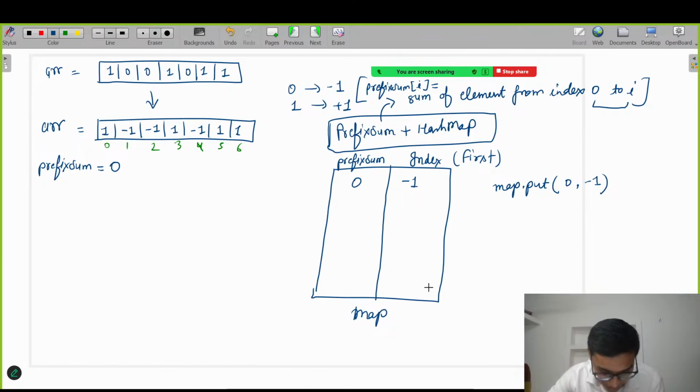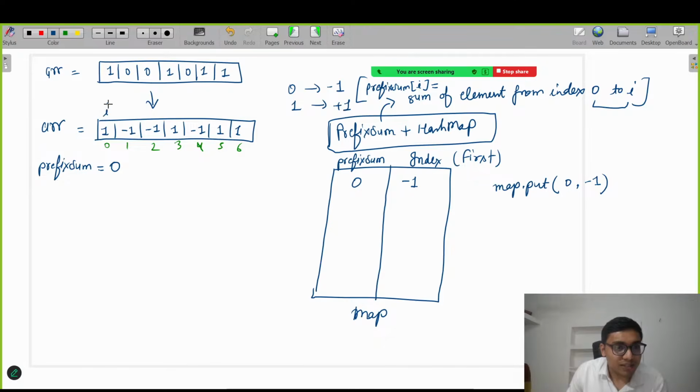I'm just reading your chat. If you have any doubt you can tell, then I will try to explain it again. Okay, I hope everything is fine. So many students find it boring because they will definitely ask medium level problems, not easy. So you have to work hard. Just see, right now prefix sum is 0 and index is -1.